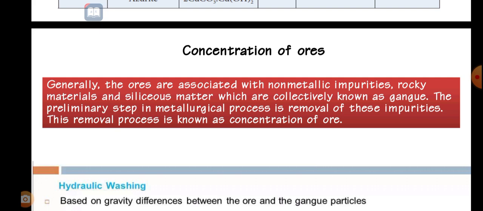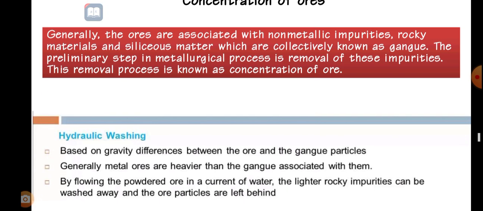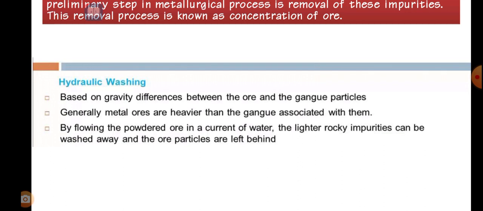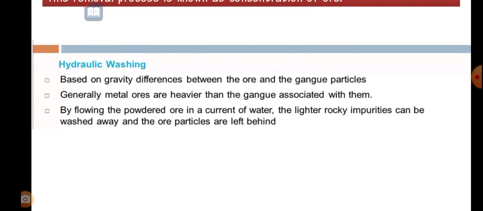The first step in the metallurgical process is removal of these impurities. This removal process is known as concentration of ores. Some of the methods are shown here. The first one is hydraulic washing by using water. Hydro means water. By using the water we are removing the impurities.